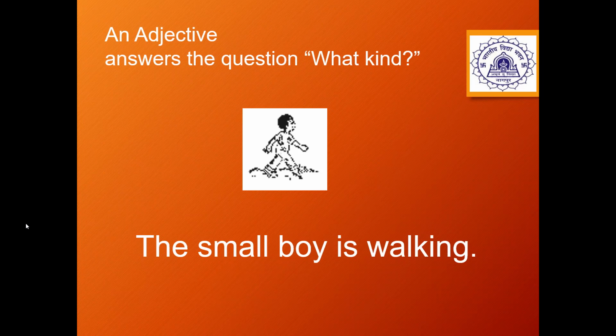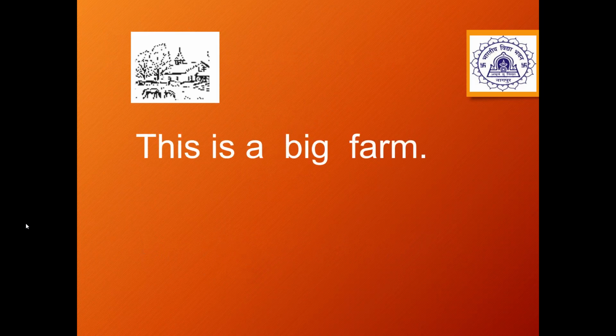The small boy is walking. So now you ask the question what kind of boy he is. He is a small boy. So the adjective here is small. Let us have a look at the other example. This is a big farm. So what kind of farm is it? It's a big farm. It's answering the question what kind.